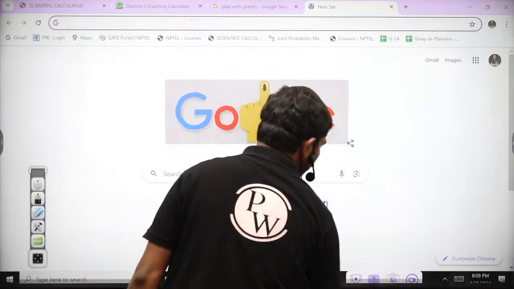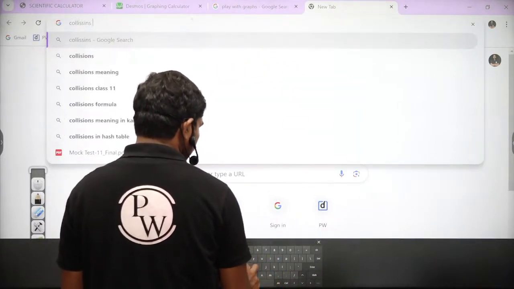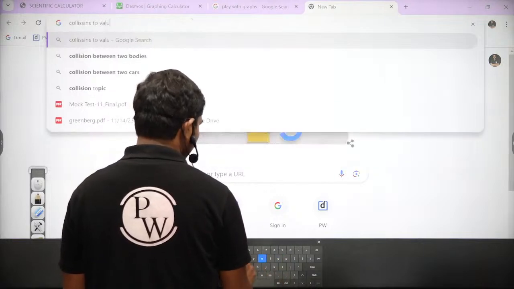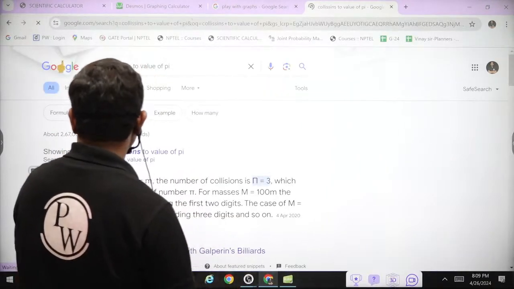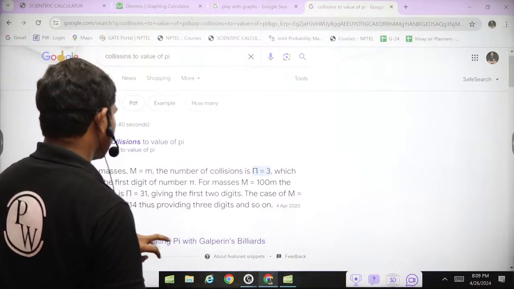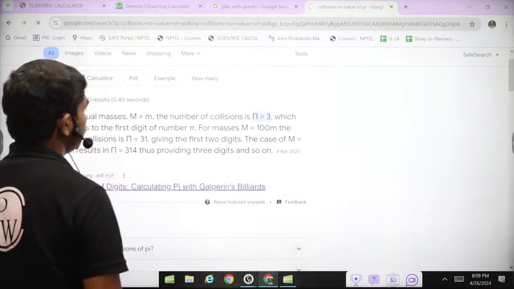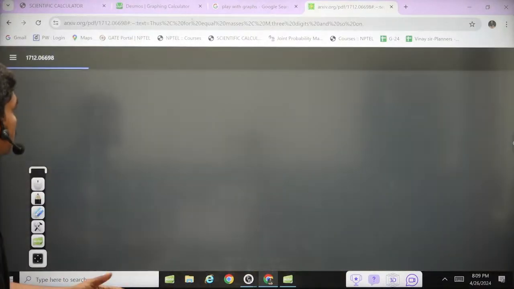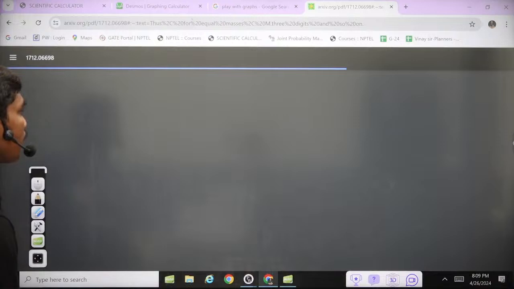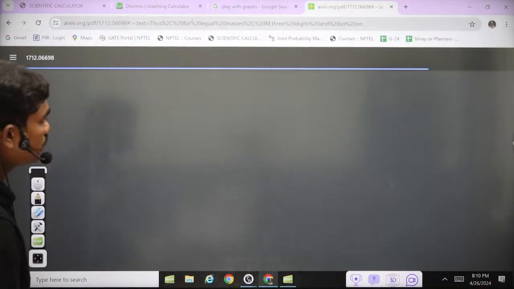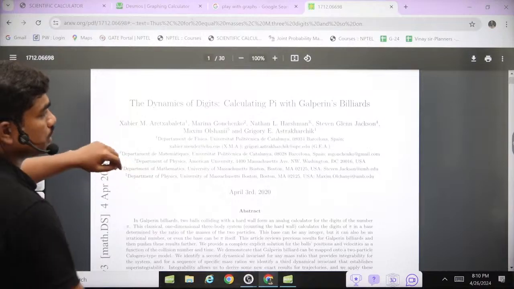Collision of blocks to pi. Value of pi. So you can see this, calculating pi with Galperin billiards of course. You click this, and there's a research paper which gives you the basic idea of pi. I think this is the paper, but it's still opening up. It's a very beautiful paper which you can read many times. The dynamics of digits, calculating pi with billiards.